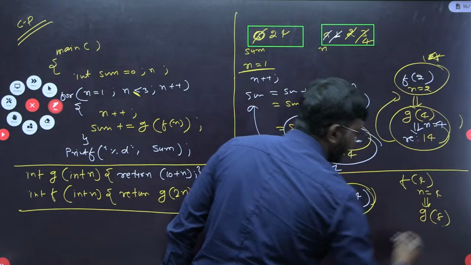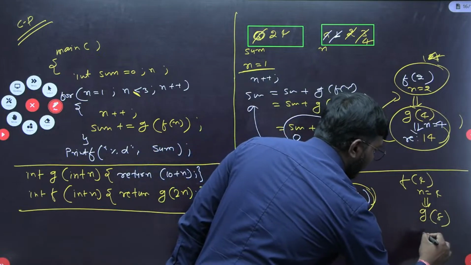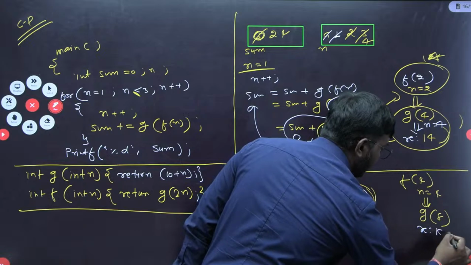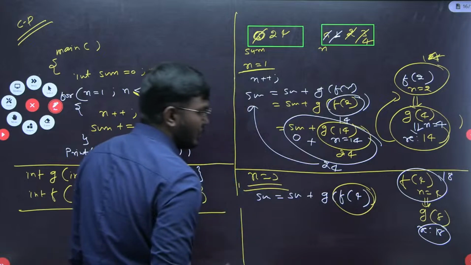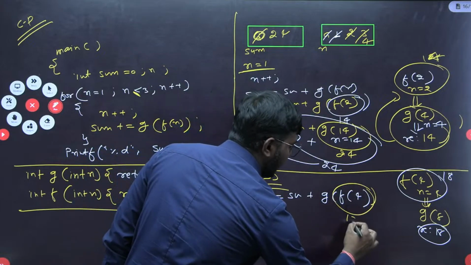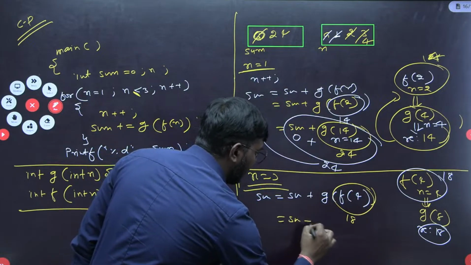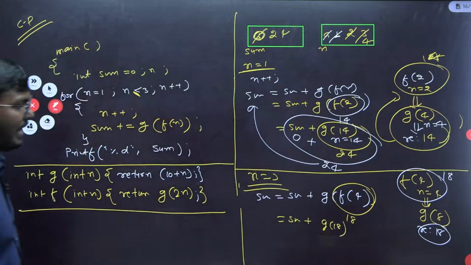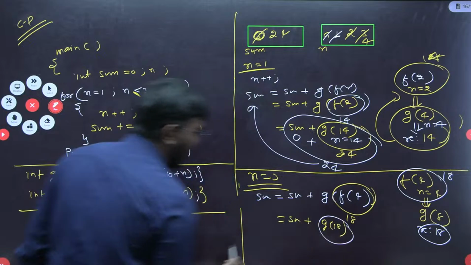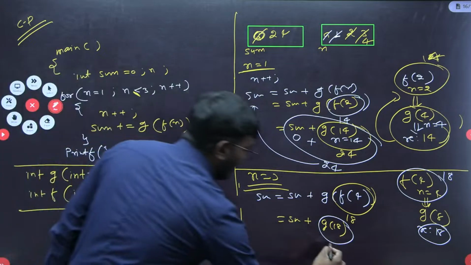2n means 8 here. Again, what will this 8 return here? It will return 18, 10 plus n is 18 here. Fine. So f of 4 is 18. This will be equivalent to sum plus g of 18. Finally g of 18 is 10 plus 18, which is 28.